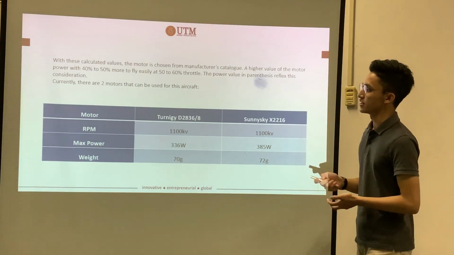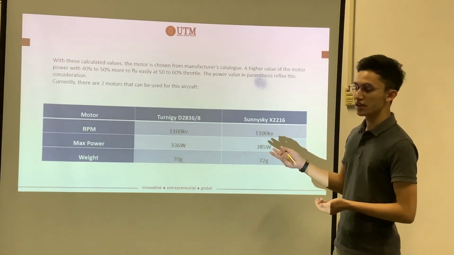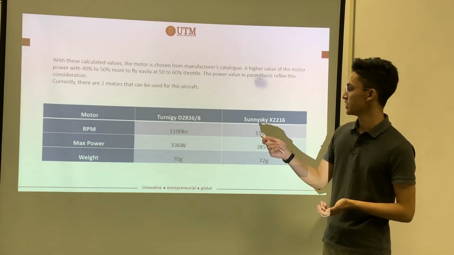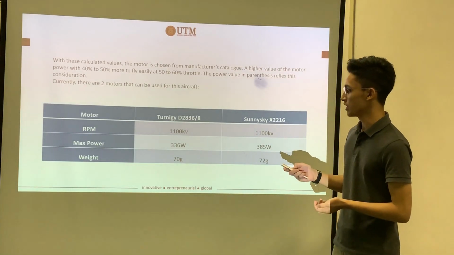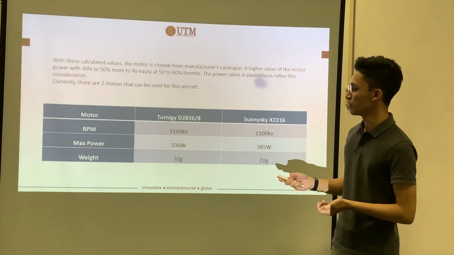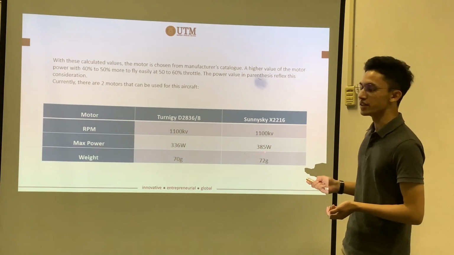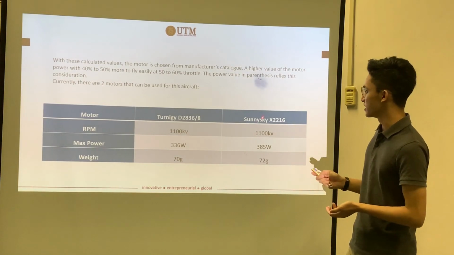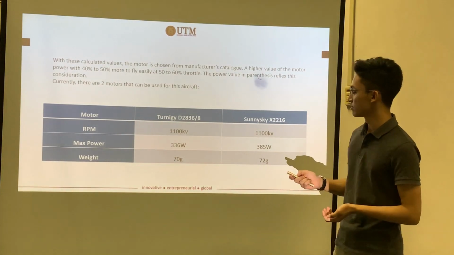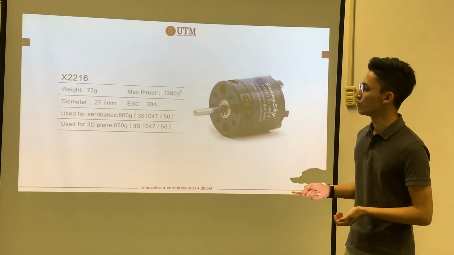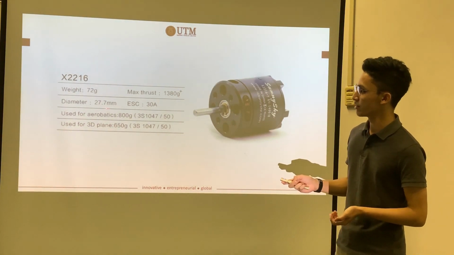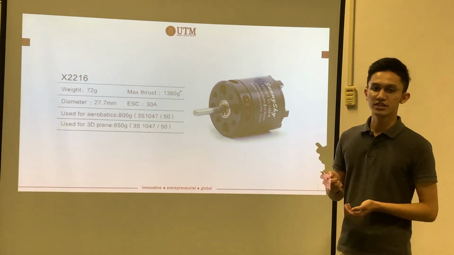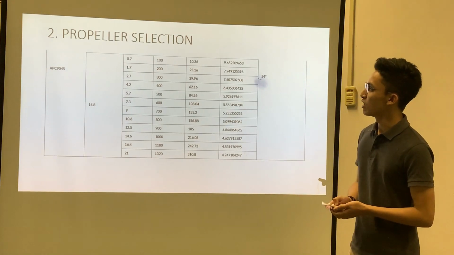So from this calculated value, there are two selections that we can choose for our motor, which are the Teknologi and Sunny Sky, which have the maximum power of 336 watt and 385 watt. But the Teknologi is not available in Malaysia, therefore we choose Sunny Sky 2216. The weight of the motor will be 72 gram, and the maximum thrust available is 1380 g.